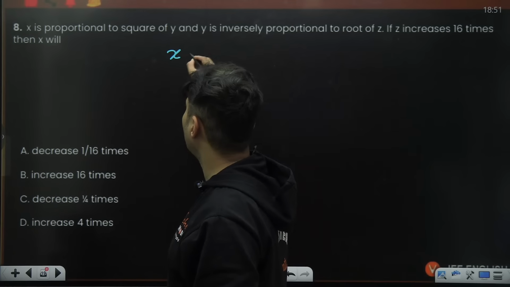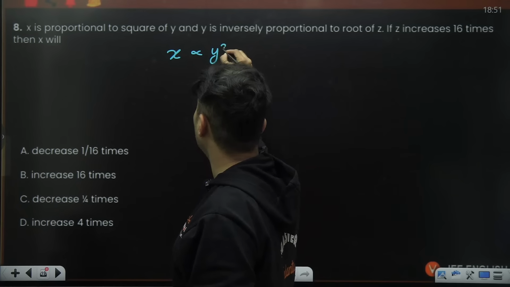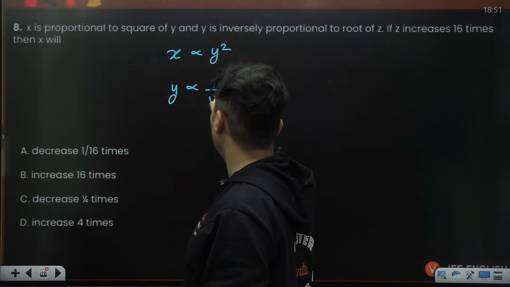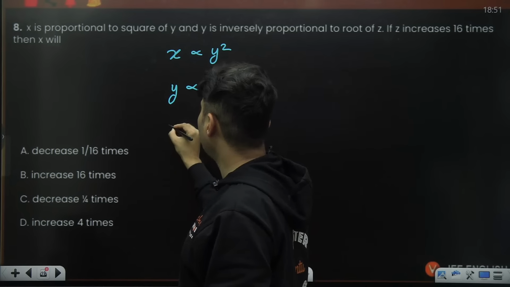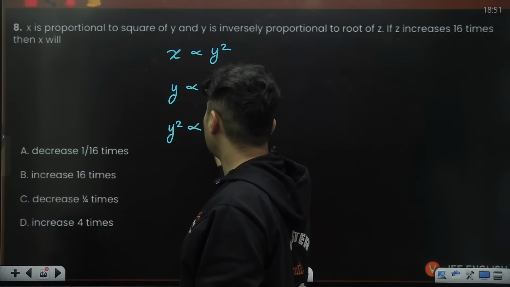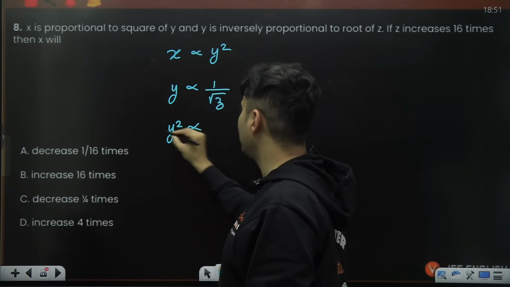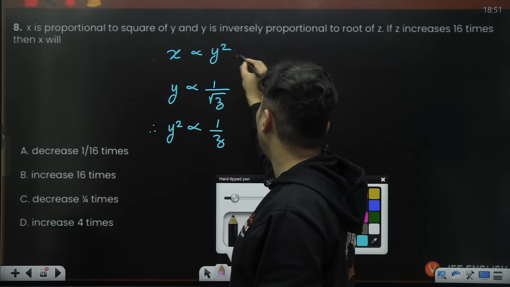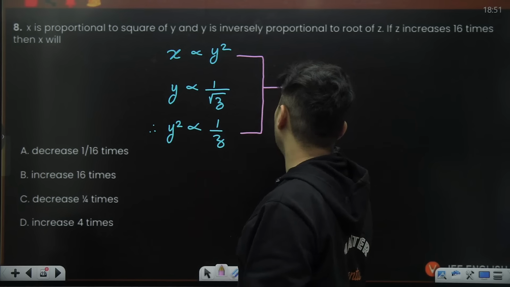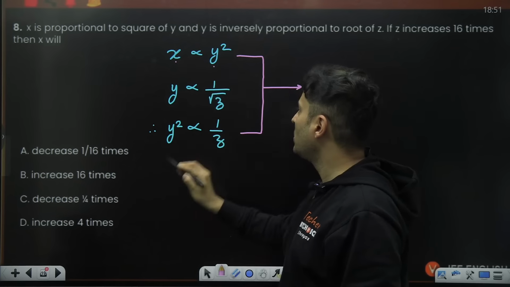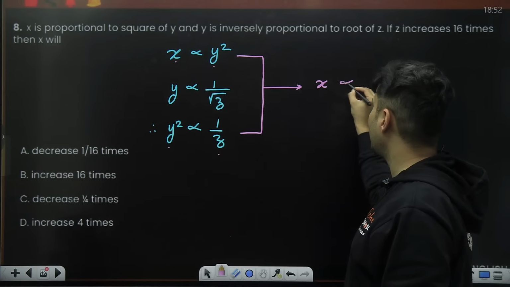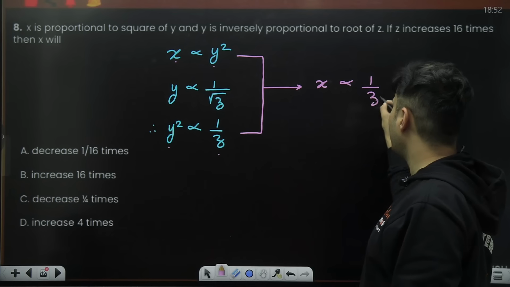So x is proportional to the square of y, and y is inversely proportional to the root of z. That means the square of y is inversely proportional to, squaring both sides, 1 by z. Now, if you combine these together, x is proportional to y square, which is proportional to 1 by z. So naturally, x is proportional to 1 by z.